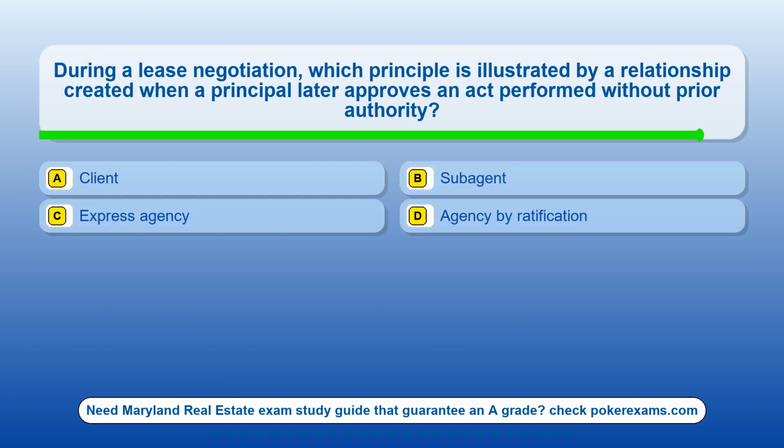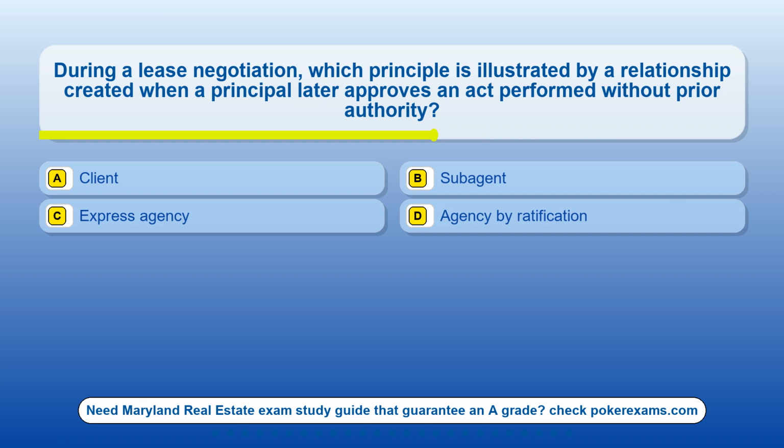Question 2. During a lease negotiation, which principle is illustrated by a relationship created when a principal later approves an act performed without prior authority? Option A, client. Option B, subagent. Option C, express agency. Option D, agency by ratification.